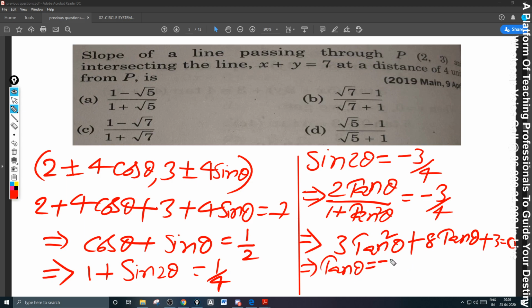Quadratic equation: minus b plus or minus root over b square, 64 minus 4ac, 9 fours 36, by 2a, that is 6. You are getting it to be 28 now. So finally 2 gets cancelled, and you will have minus 4 plus or minus root 7. Its value is minus 4 plus or minus root 7.